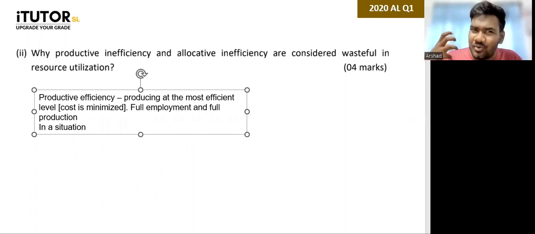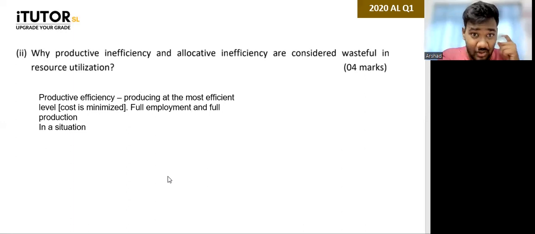Okay, so what is productive inefficiency? What do you think, guys? Any guesses? Now you all know what is productive efficiency. What is productive inefficiency? What do you all think? So productive inefficiency can be you don't have full employment. That means there is unemployment and there is no full production. So you're not using your resources to its maximum sustainable level.